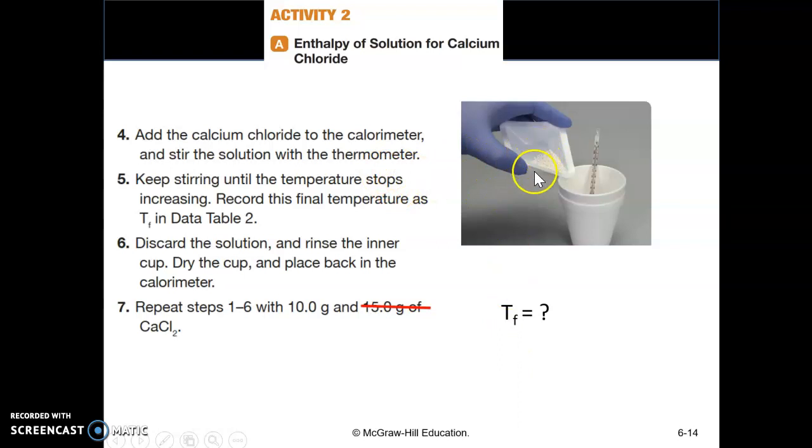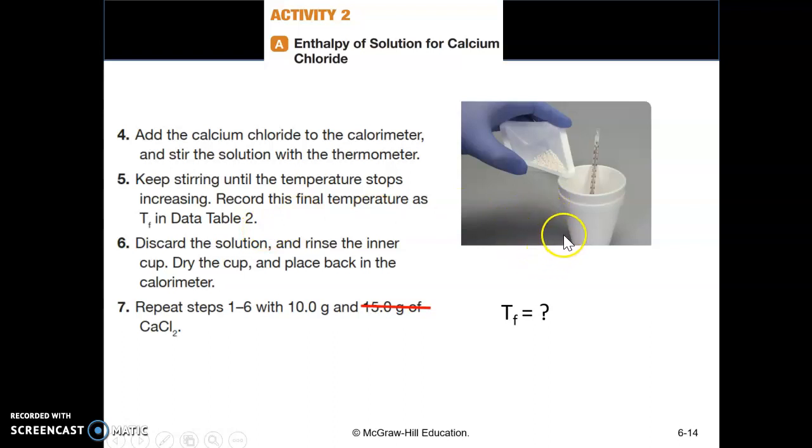Then gently pour the calcium chloride into the calorimeter and stir the solution with the thermometer. Keep stirring until the temperature stops increasing. You need to check the temperature several times to ensure it stops increasing, and record the final temperature as TF in data table 2.